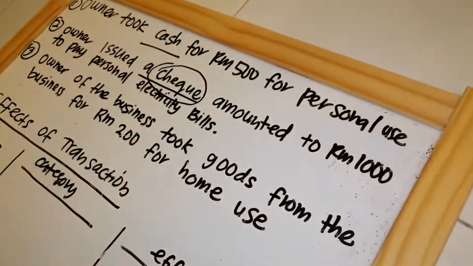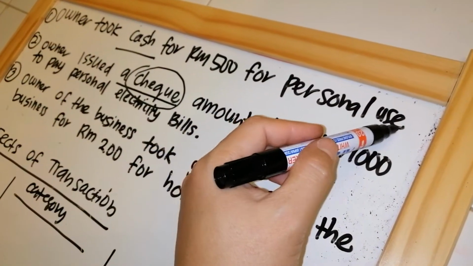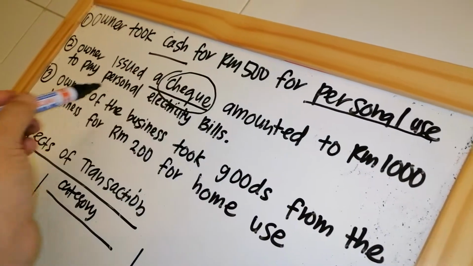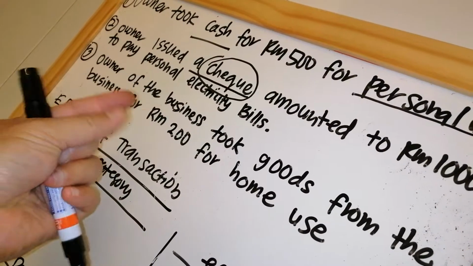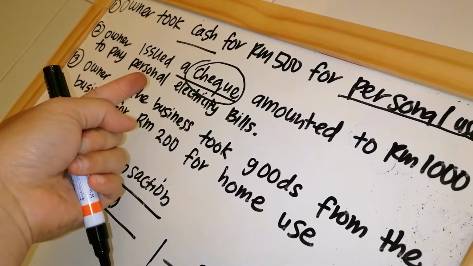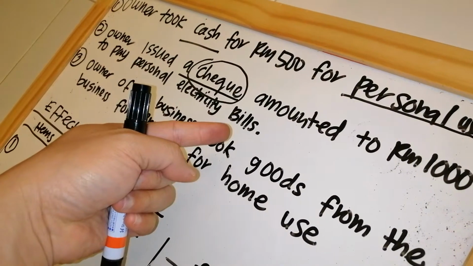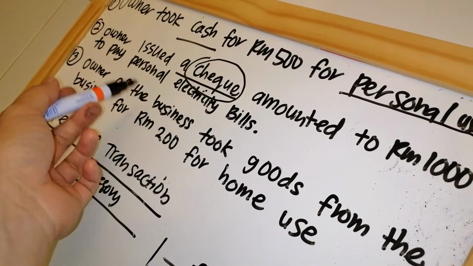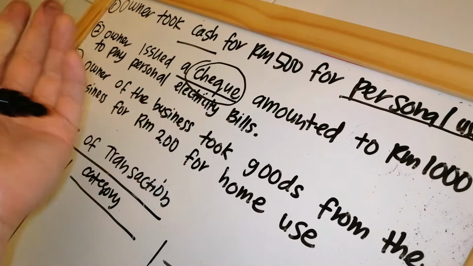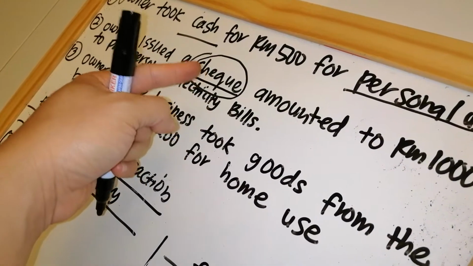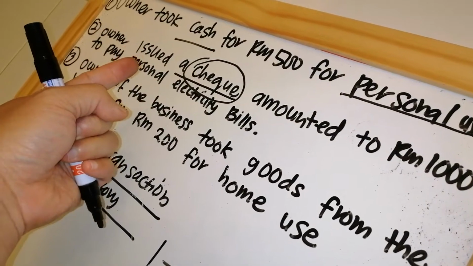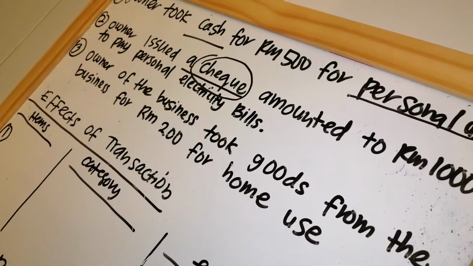Okay, kalau ada soalan yang very straightforward, personal use, you dah tahu this one is drawing. But sometimes soalan dia akan try to twist, make the student think first, to pay personal electricity bills. So you know that personal electricity bill means owner punya rumah electricity bill, and duit tu comes from business, so that means drawing.